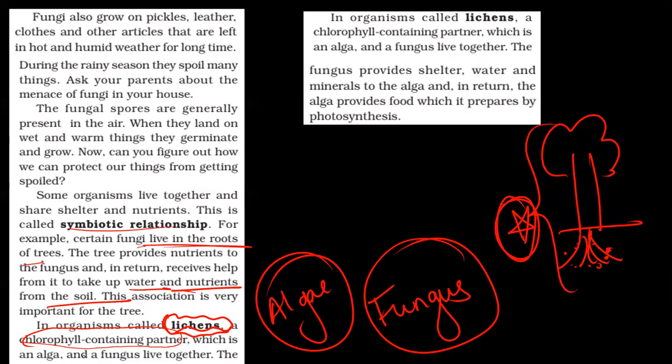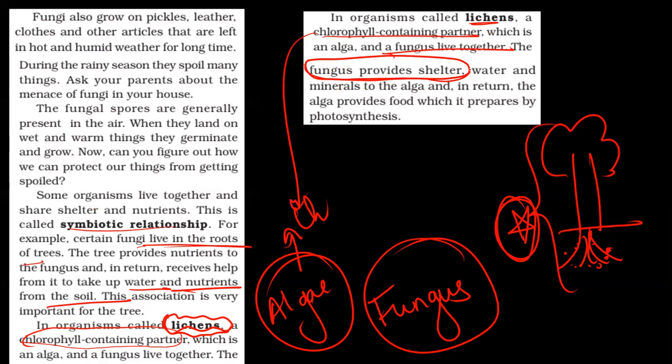One more very important example is lichens. So we have a chlorophyll containing partner. Now in lichens, the chlorophyll containing partner, which is algae, and fungus live together. The fungus provides shelter to the algae, and water, minerals, all raw materials the fungus will provide. Because algae doesn't have to take the trouble of getting all this from the environment. Fungus will say, I will give you all raw materials, but in return, you have to give me the prepared food. So algae gets all raw materials from fungus.